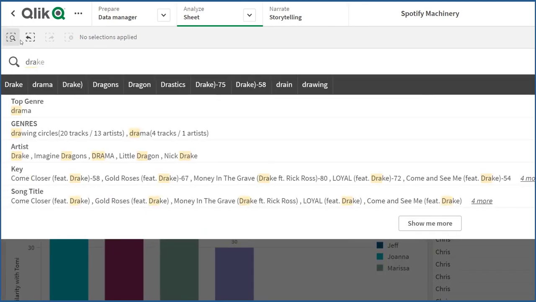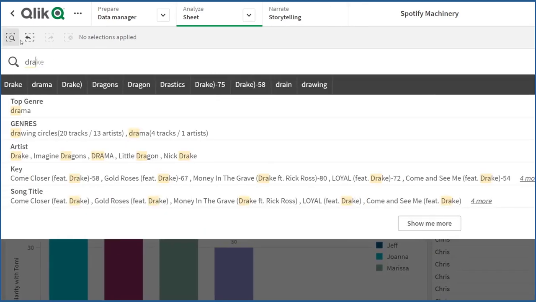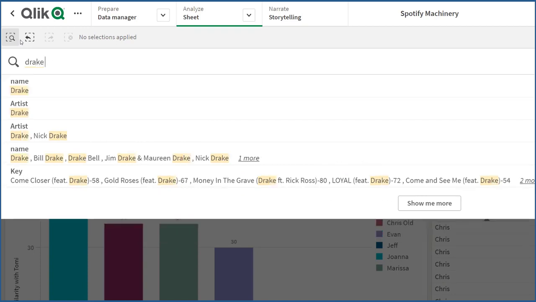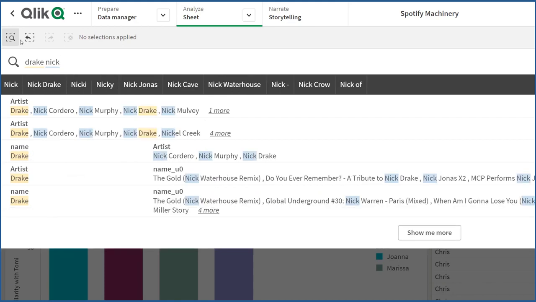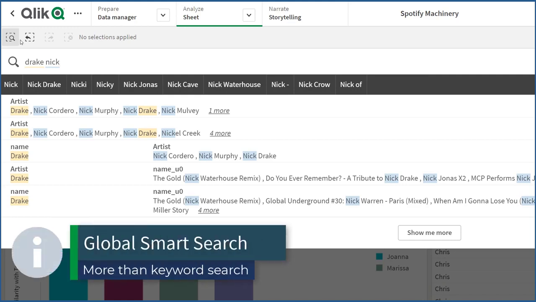What you'll notice is I get first a Google-like autocomplete, as well as anywhere this data could exist in other parts of my data model. So I've typed in Drake, and let's say I'm interested in Drake, and I want to see which songs Drake has sang with the other artist, Nicki Minaj. She's super famous, by the way. Notice as I type in N-I-C-K, I get again everywhere where these two values are associated in my data model shows up. So this is more than a Google-like search, right?